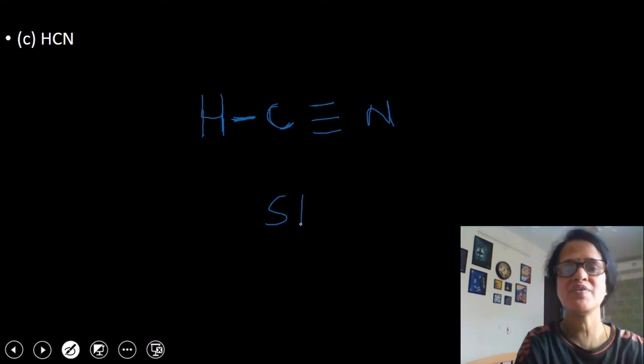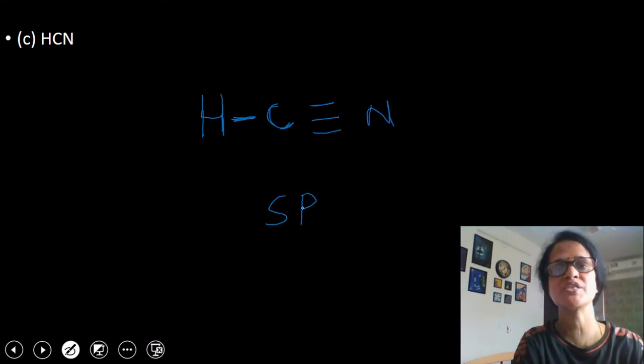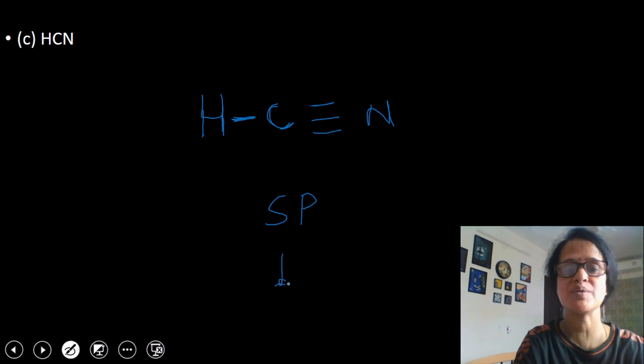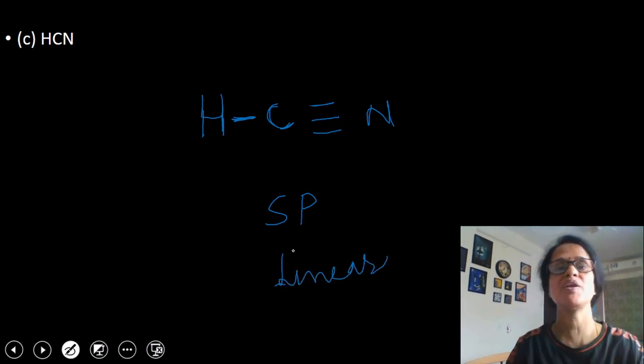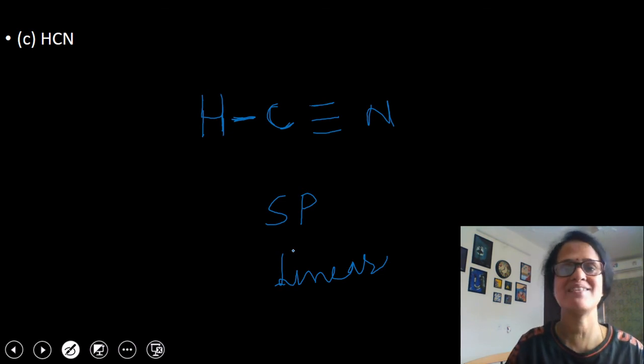Next is SCN. Again, I told you that SCN is the cyanide group. Whenever carbon is bonded to 2 other atoms, the state of hybridization will be sp. And sp hybridized carbon atom is linear in shape. So its shape will be linear with a bond angle of 180 degrees.